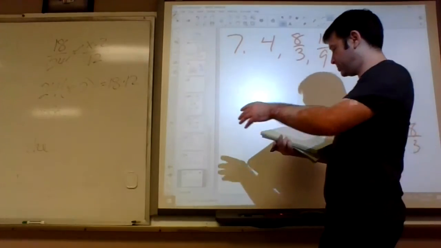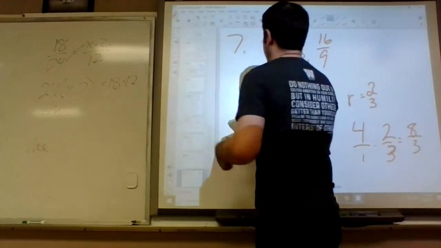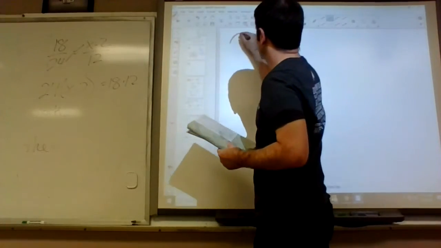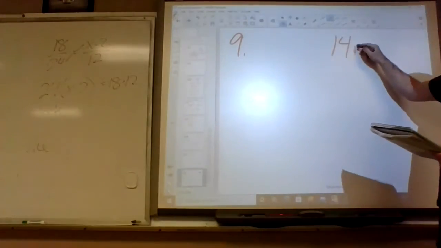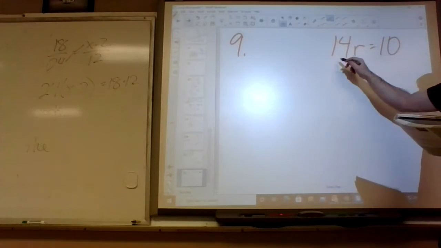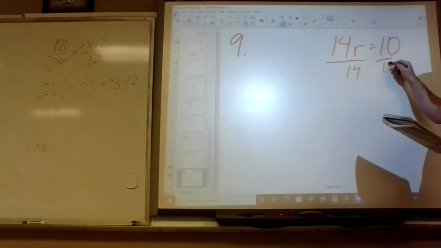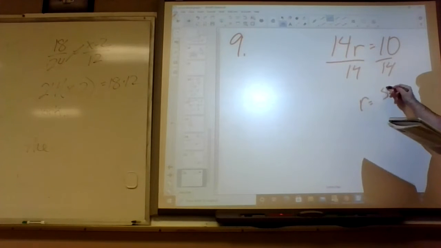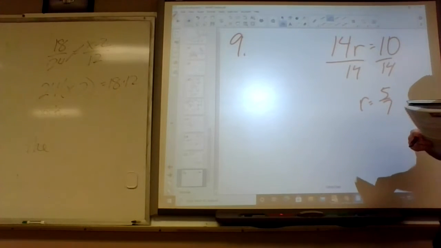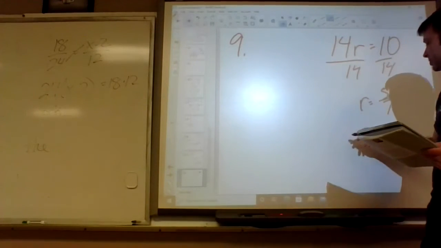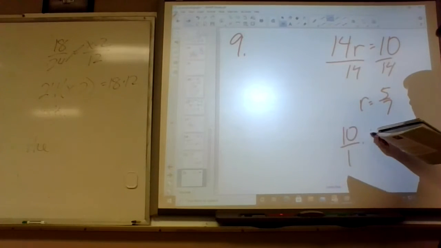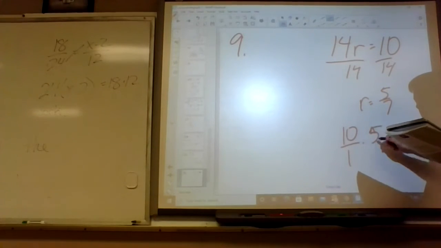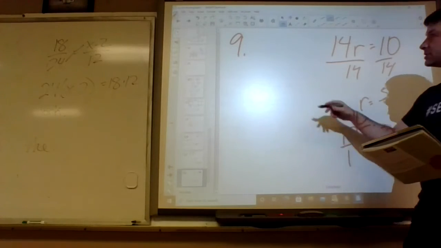Number 9, what do you multiply to go from 14 to 10? So it's 14 times what equals 10? 10 over 14, which is 5 sevenths. So what is 10 times 5 sevenths? 50 sevenths.